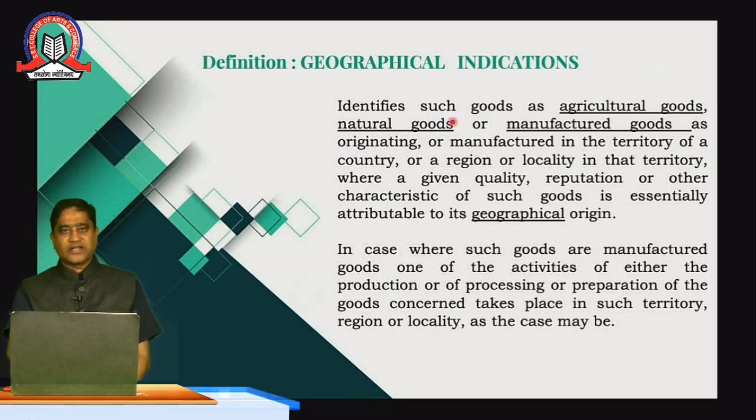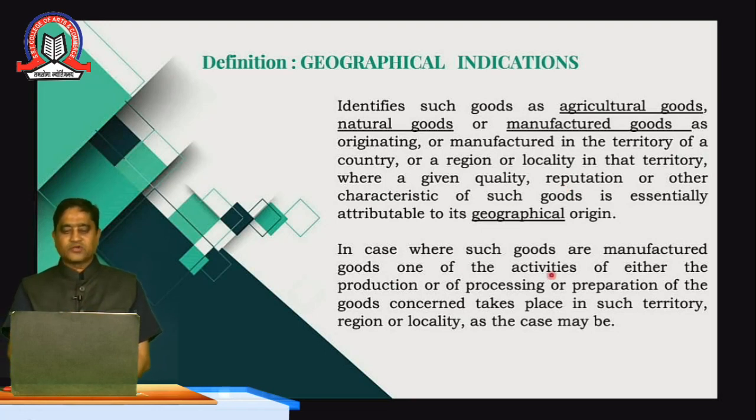Natural goods, sandalwoods, or the rice, or the manufactured good of that particular origin, originating or manufactured in that particular territory, or the country, or the region, or the locality in that territory, which has given the quality, reputation, or the characteristic of such goods which is essentially attributable to geographical origin. So students, please remember the Assam tea, or the Darjeeling tea, or the Nilgiri tea is having different aroma. So based on that, it would be having different taste attributes, and that would be registered under the GI tag.